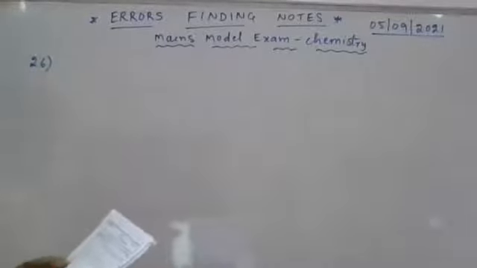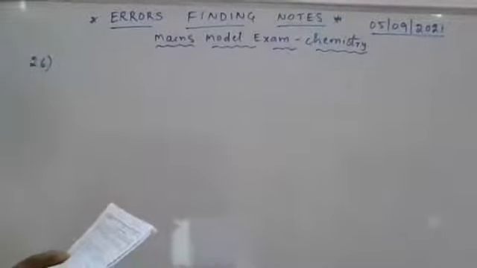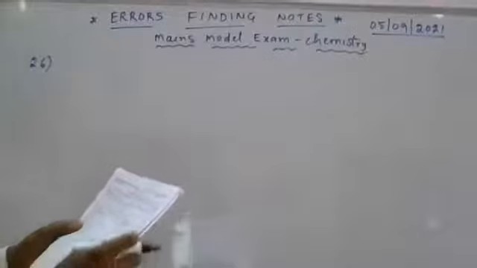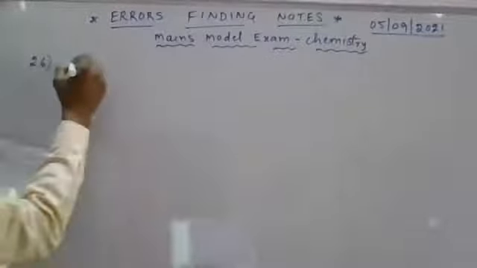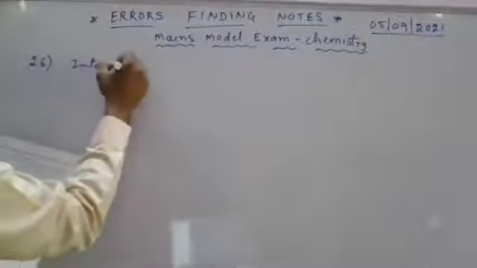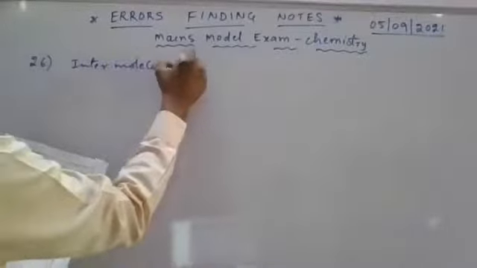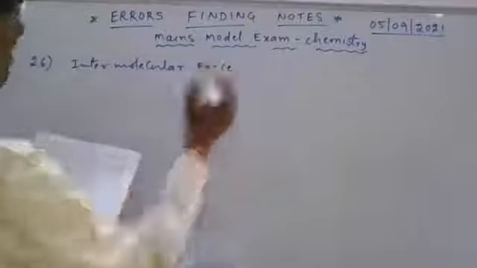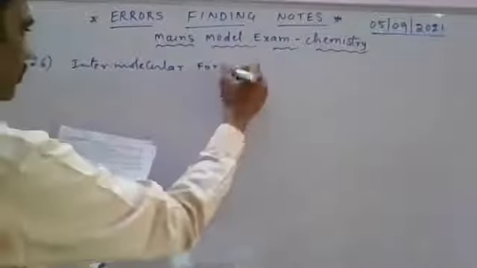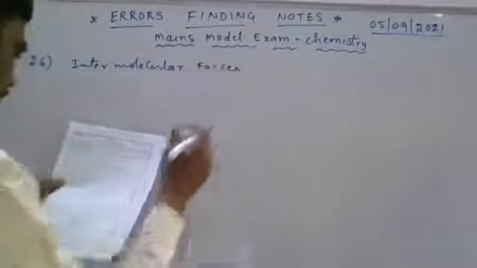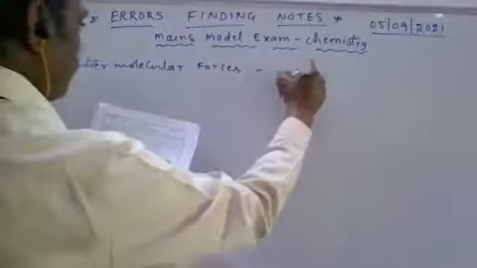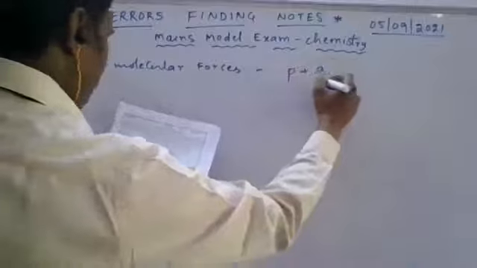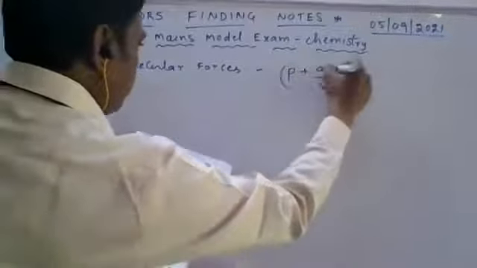In van der Waal equation of state for non-ideal gas, the term that accounts for intermolecular force, Nana. Intermolecular force represents P plus A by V square, Nana.